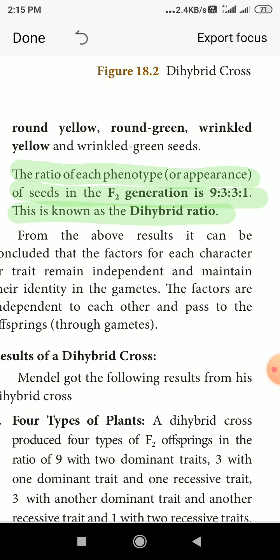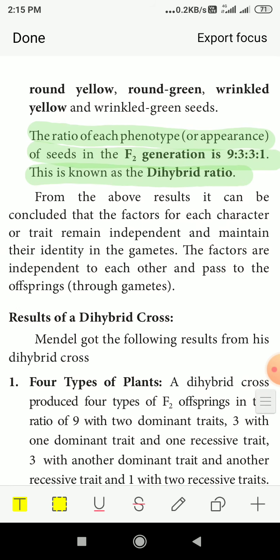From the above result, it can be concluded that the factors for each character or trait remain independent and maintain their identity in the gametes. The factors are independent of each other and pass to the offspring, so each character is present in each gamete and is carried to the next generation.